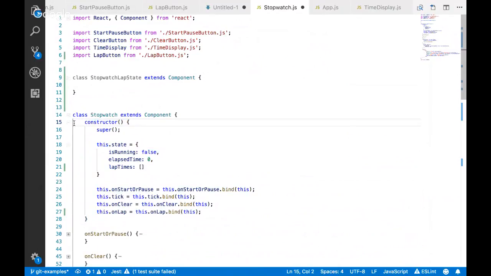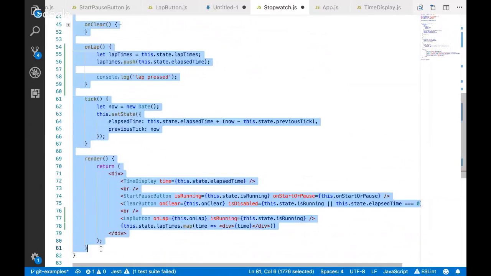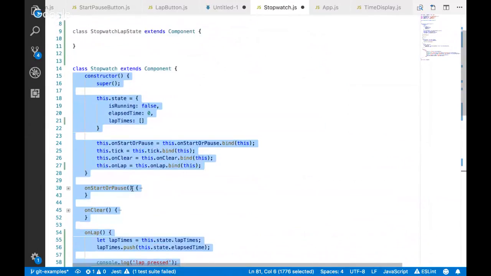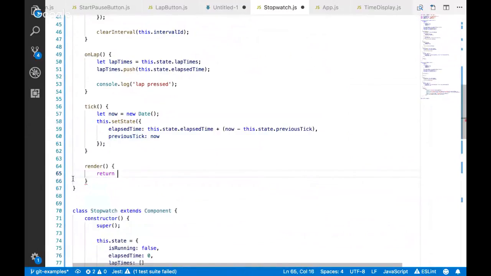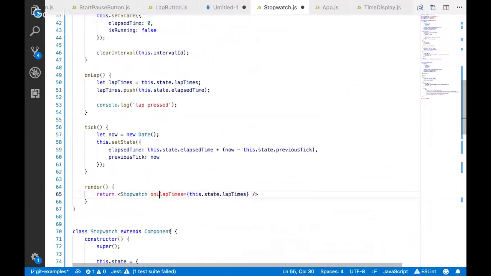I'm basically going to copy all this and then rip out most of it. So what this guy's going to render is very, very simple. Instead of all this complexity, he's going to render this stopwatch and just pass in the lap times. Basically, I'm just pulling this state out up another level. It also needs to pass in the logic for when a lap triggers.